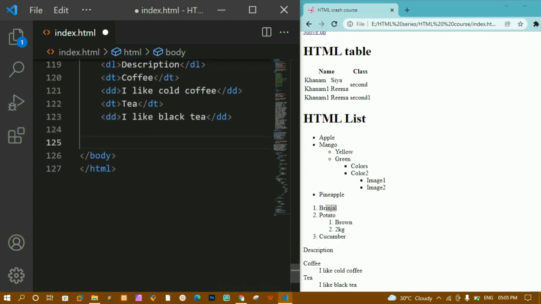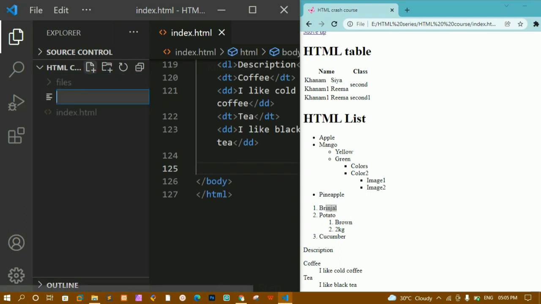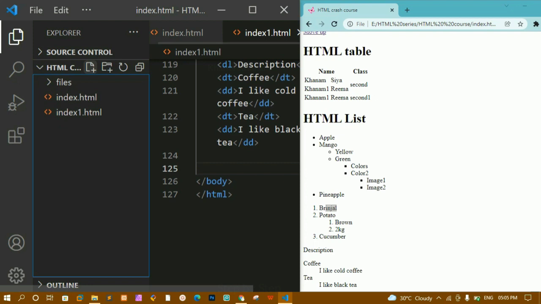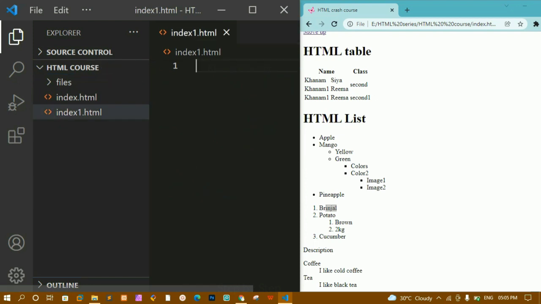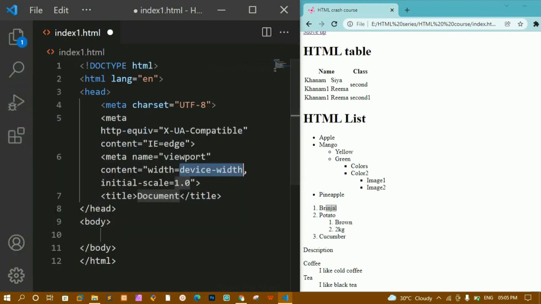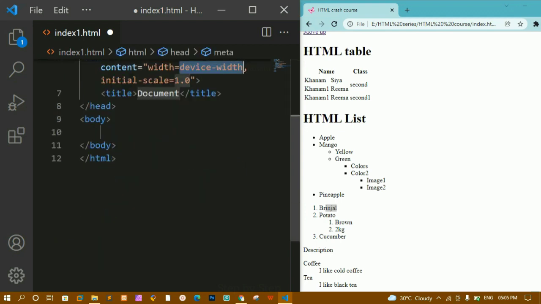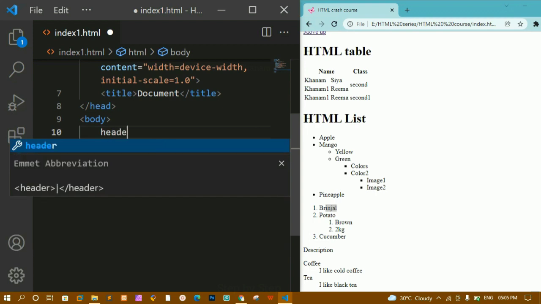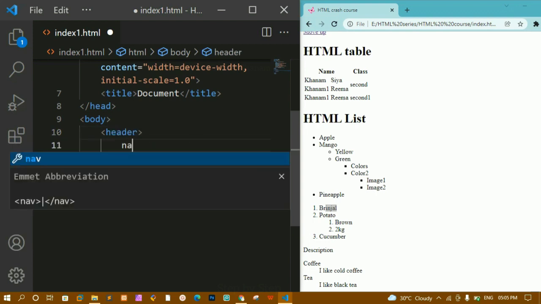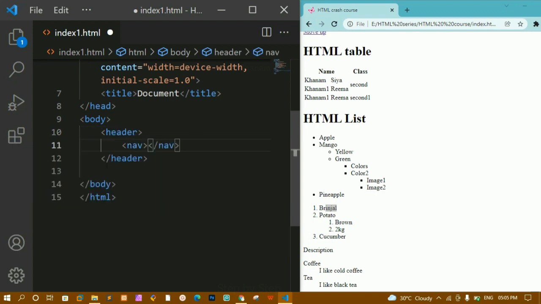Now what I am going to do is create another file. I'll just save this one. I'll just open another file, and for this I'm just going to write index1.html. Basically we don't give index1.html, so as of now I'm just going to give it here. First I'll be writing this basic boilerplate, and inside this first I'll be writing header. And inside this header we are having this nav element, and inside this nav all the list items. We are having home, about, contact, all the list items, whatever we want to print, we can just print that one.